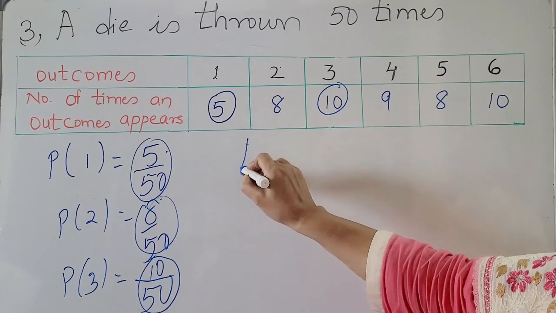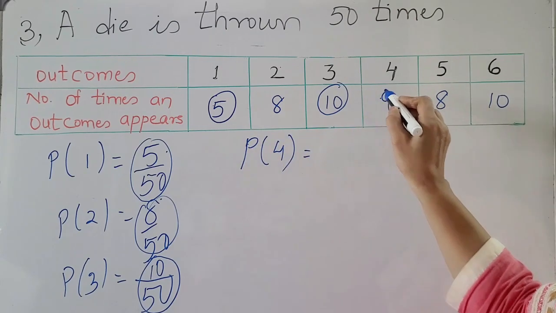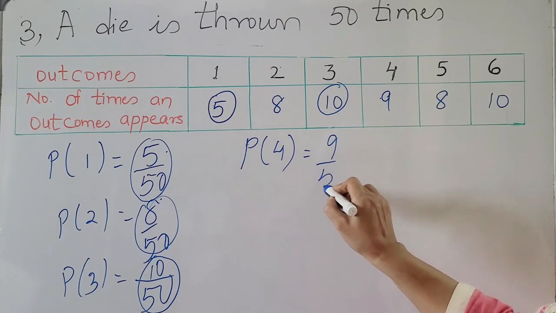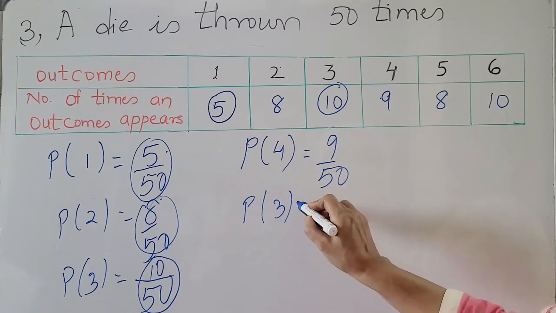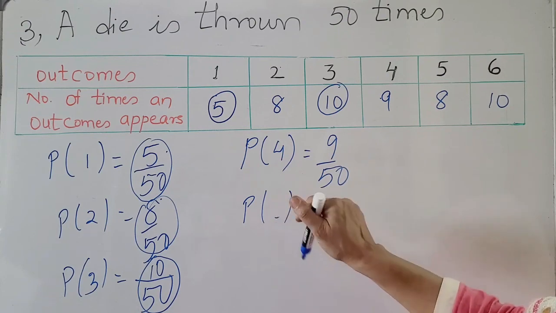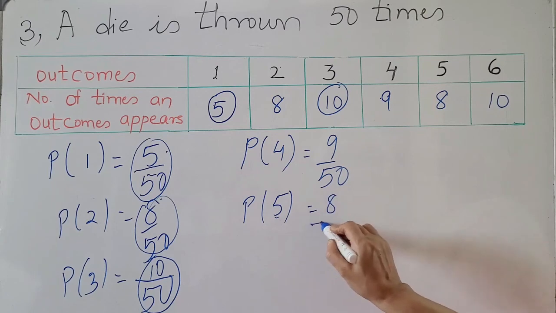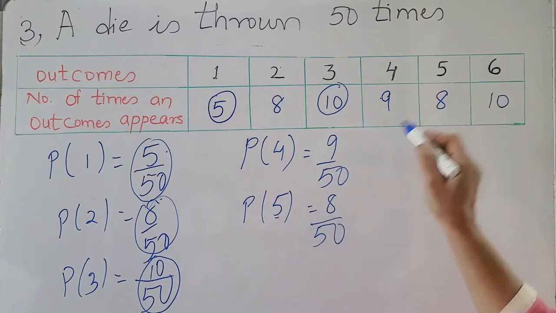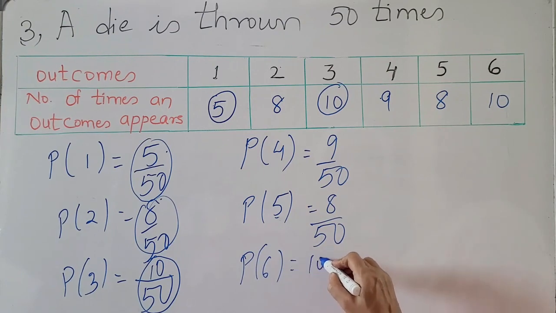Now the probability of getting 4 is 9 by 50. Getting 5 is 8 by 50. Getting 6, P6 is 10 by 50.